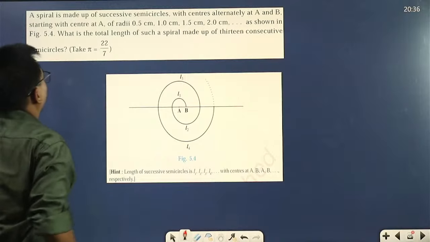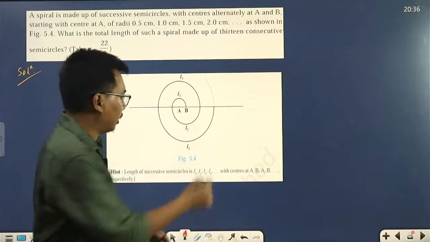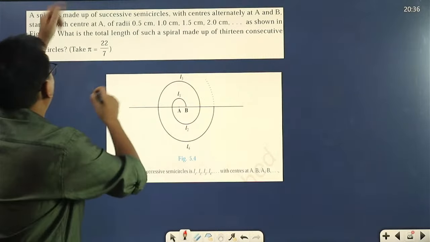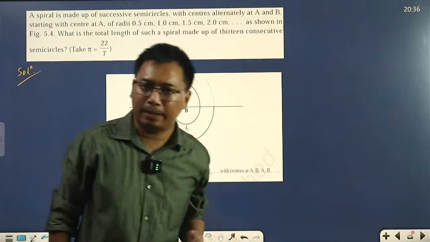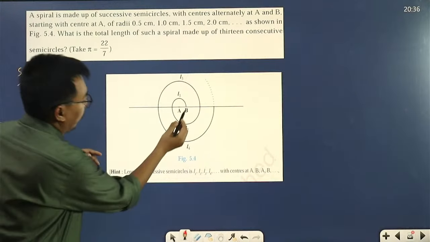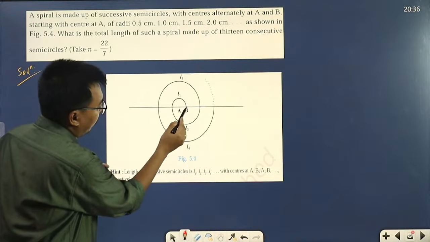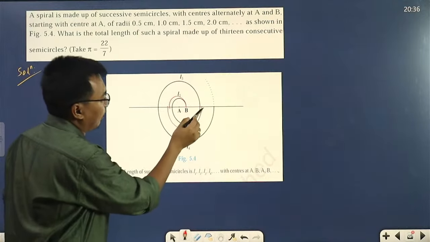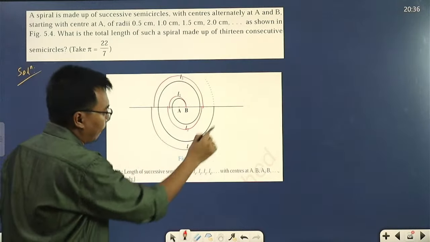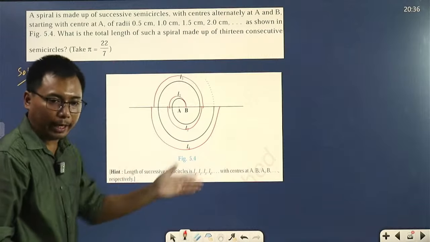We have a spiral, and as you can see, the spiral is made up of successive semicircles. The first semicircle, then the second semicircle, then the third, then the fourth, and so on.